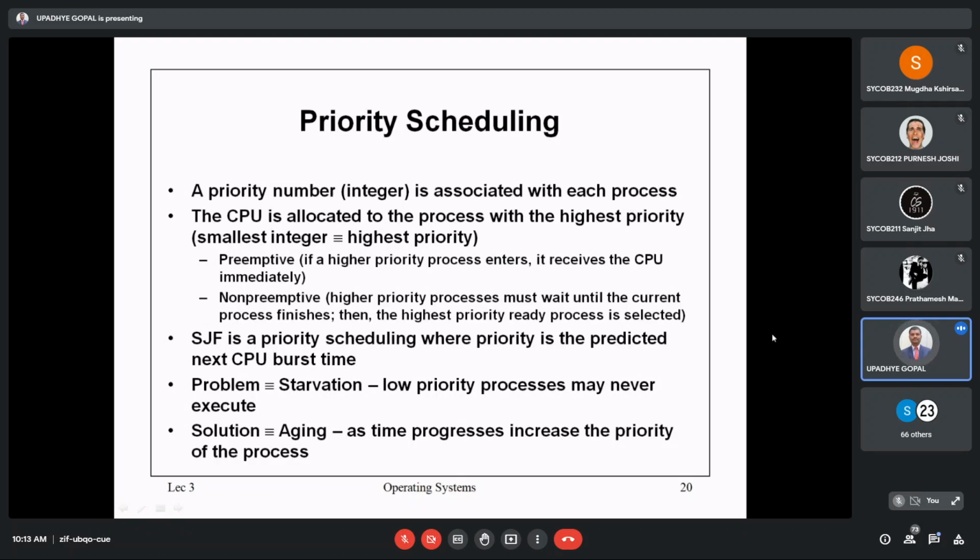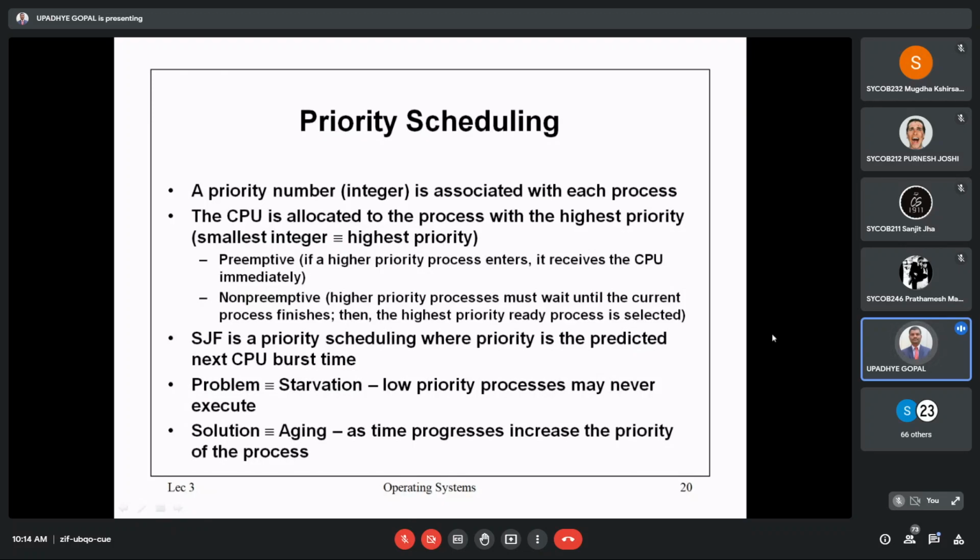With that context you can see the details of priority scheduling, which comes in two variations. The first is preemptive, and the other is called non-preemptive. What is preemptive? If a higher priority process enters, it receives the CPU immediately. Non-preemptive means the higher priority process must wait until the current process finishes. Then the highest priority ready process is selected. So in the first case, if a higher priority process enters, the CPU will be assigned to it.